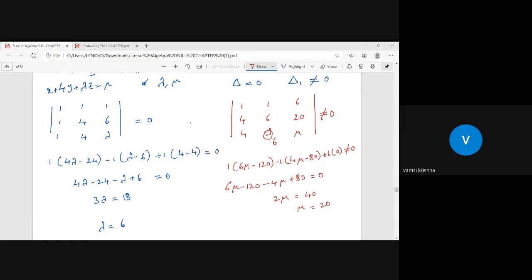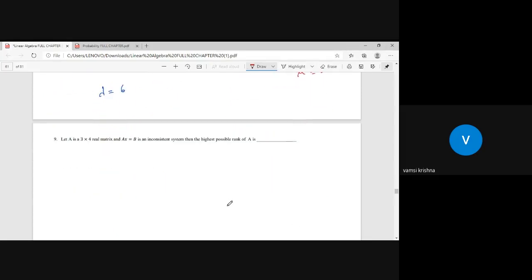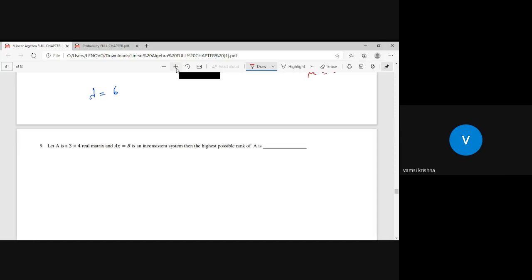Okay. Now let me take the next question. Now this is the question. Let A be a 3 by 4 real matrix. Can I zoom in some level? Yeah, if A is a 3 by 4 real matrix and AX equals B is an inconsistent system, inconsistent meaning there is no solution, then the highest possible rank of A.